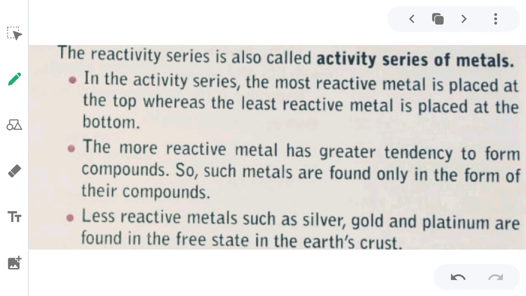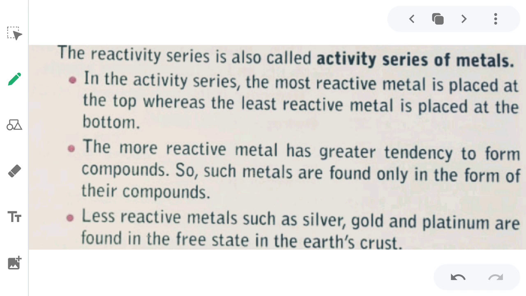Okay, so less reactive metals such as silver, gold and platinum are found in the free state in the earth's crust. The same thing is written over here. From the earth's crust, from where we get all the metals, these metals can be found in the pure state, whereas other metals, whenever we extract them from the earth's crust, we get in compound form.